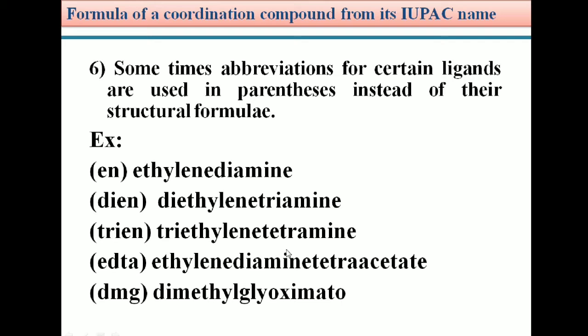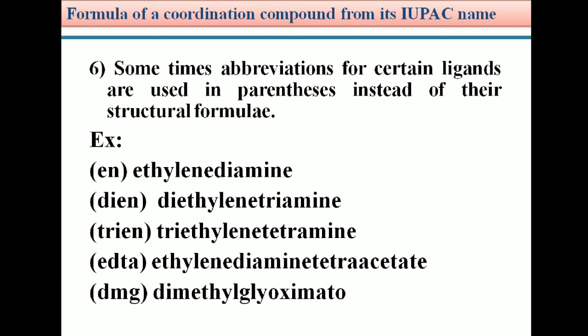Trien, triethylene tetramine. Similarly, for the ligand ethylene diamine tetraacetate, we can use the abbreviation EDTA. EDTA is used in place of ethylene diamine tetraacetate. Similarly, in case of dimethylglyoximato ligand, we can use the abbreviation dmg. Dmg means dimethylglyoximato ligand.